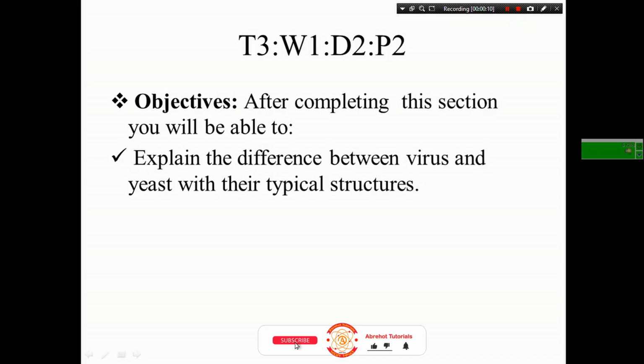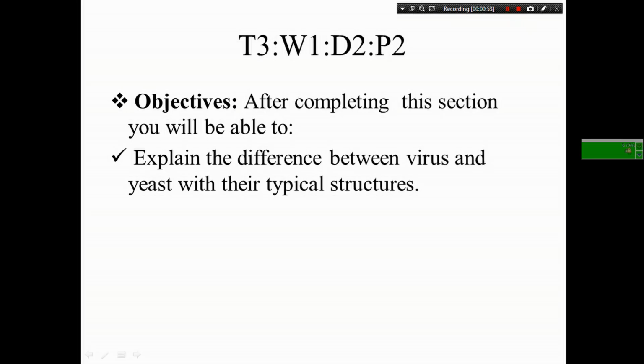What I've learned in previous classes, I wanted to recall, is about microorganisms, microscopes, and microbiology. What I learned yesterday was what we mean by bacteria and their typical structures. As you know, bacteria are prokaryotic, microscopic, unicellular, non-nucleated organisms. This is one of their typical features, and they have their own mode of nutrition.